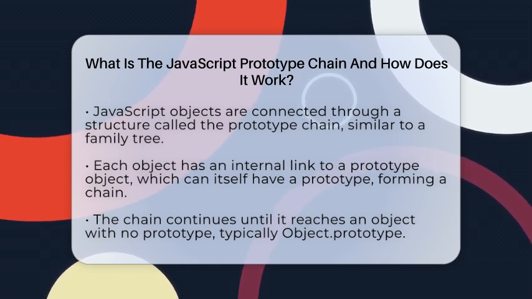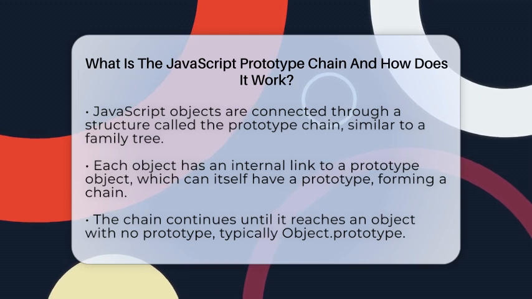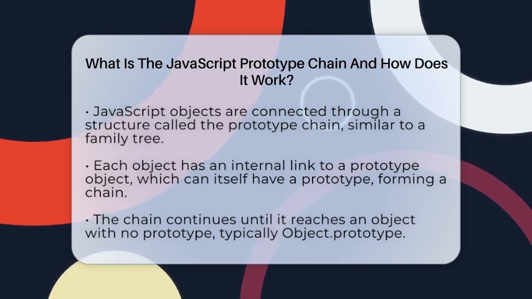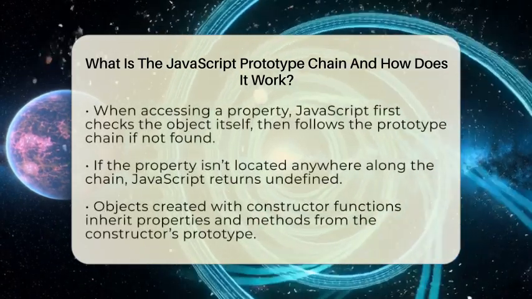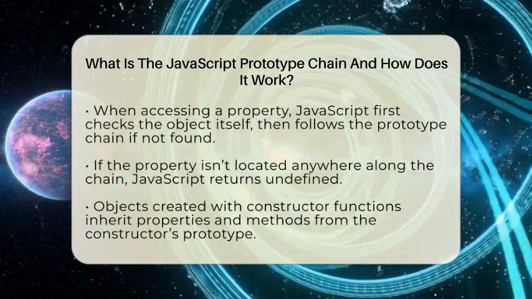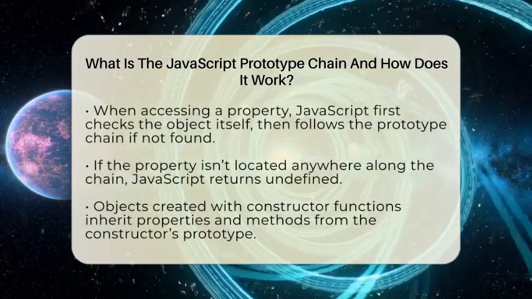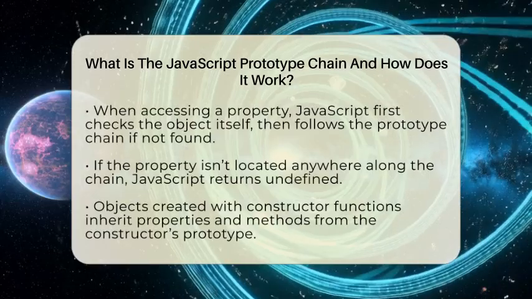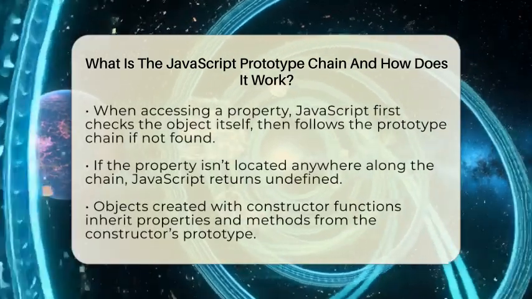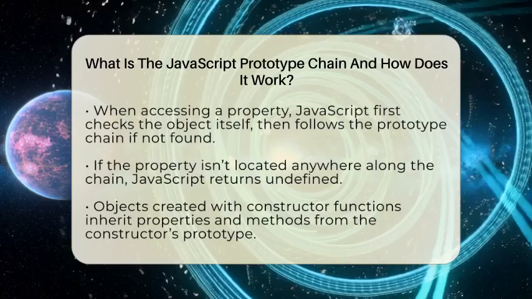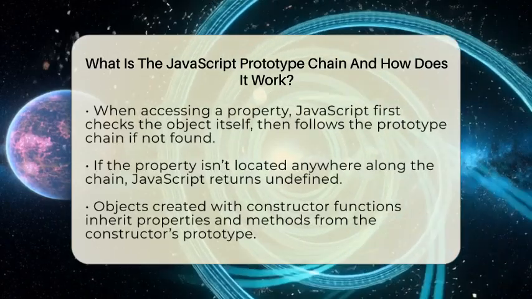When you try to access a property or method on an object, JavaScript first checks if that property exists directly on the object. If it doesn't find it there, it follows the link to the prototype and looks again. If it's not there, it keeps following the chain up to the next prototype. This process repeats until the property is found or the chain ends. If the property isn't found anywhere, JavaScript returns undefined.